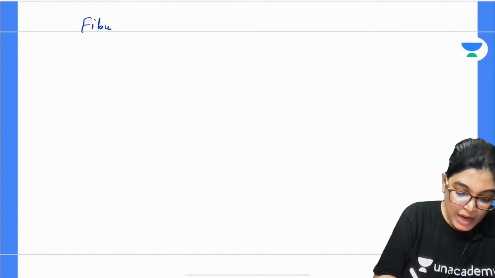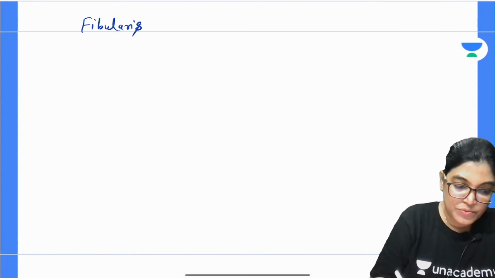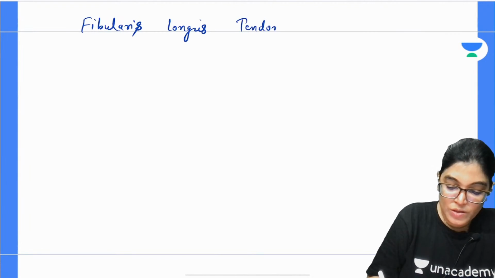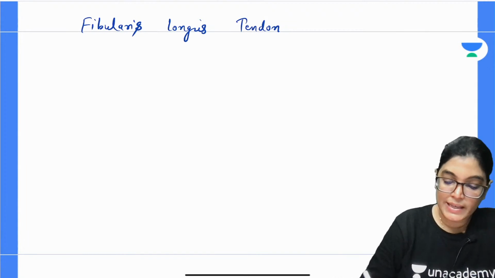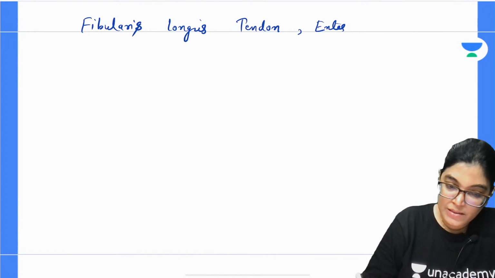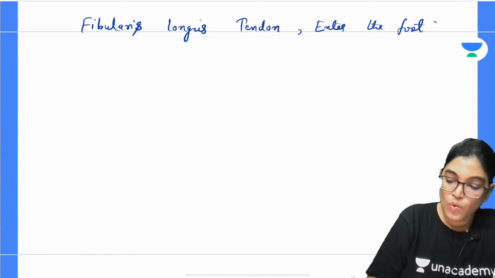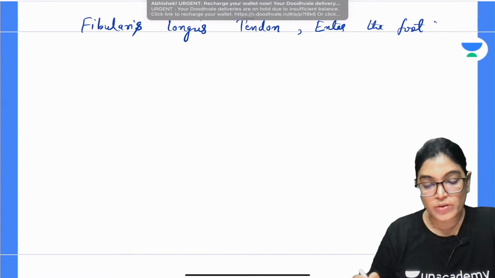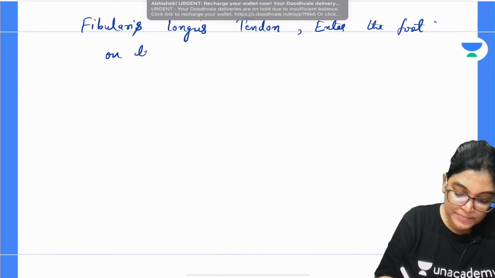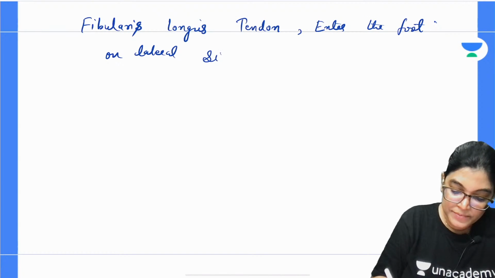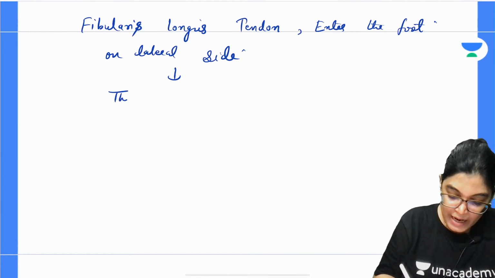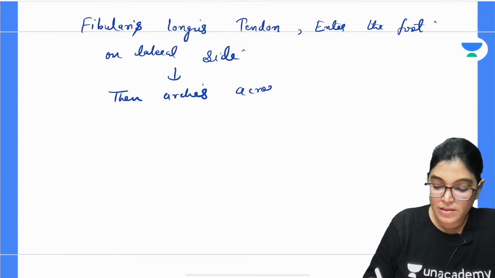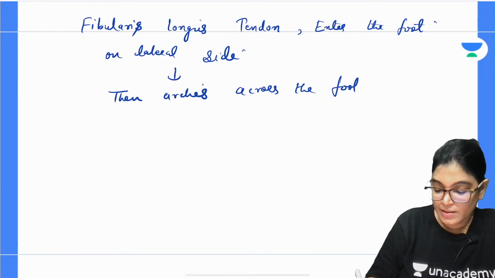Which muscle tendon was affected? The fibularis longus muscle tendon, as shown in the MCQ. It enters the foot. What is the course? It traverses into the foot from the lateral aspect, so it enters the foot on the lateral side, and thereafter it arches across the foot to insert.